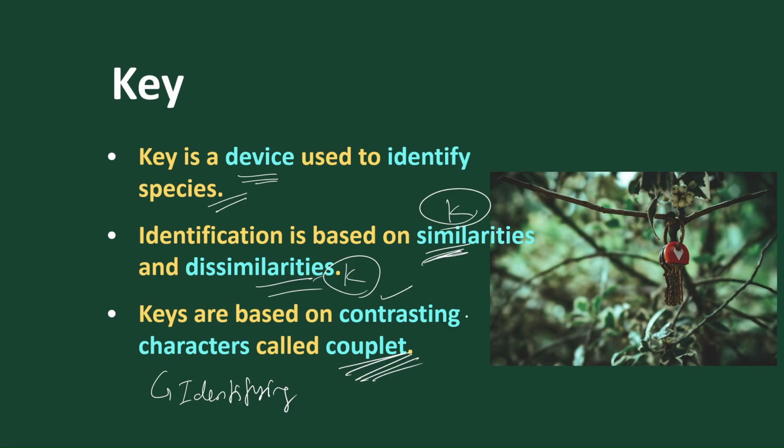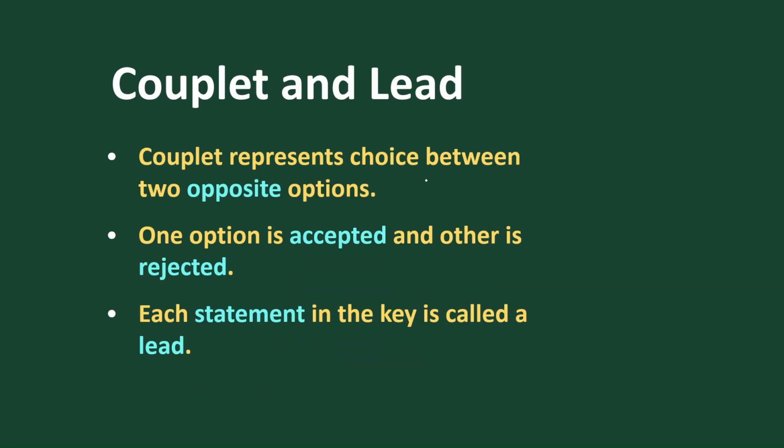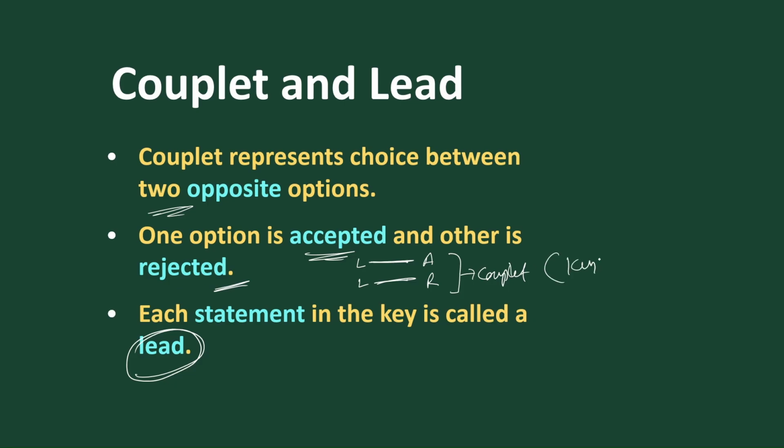So two keys are present. A couplet always represents two choices, one accepted and one rejected. Suppose this is the accepted statement and this is the rejected statement. Each statement is called a lead, and both of them together are called a couplet, and it is called the key. Got it? So any key contains either similar or dissimilar characters. Either the characters are accepted or rejected, and each statement is called a lead. So this is how we can easily identify any organisms.